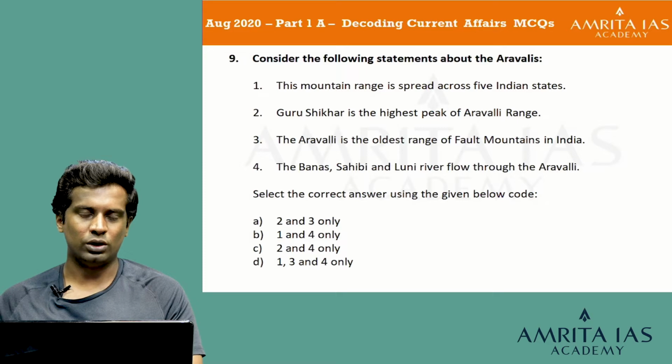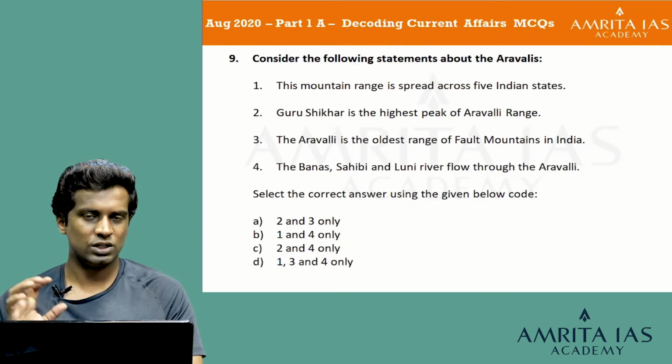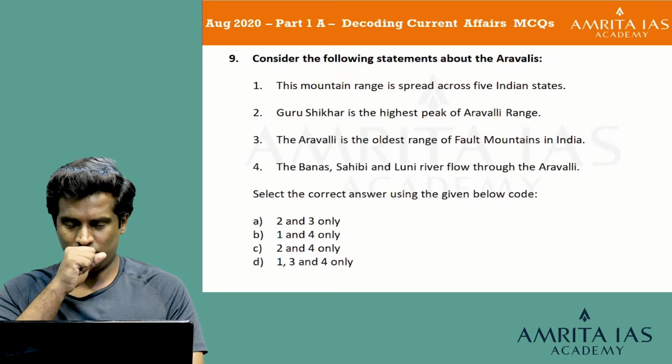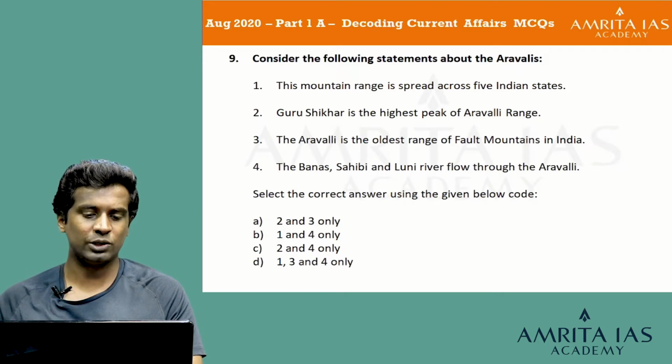So, talking about Aravallis, I would definitely say that the first statement, this mountain range is spread across 5 Indian states, is wrong because it starts from Delhi, extends through Haryana and through Rajasthan and ends in Gujarat. While learning about Indian physical geography, we will be learning about the Aravalli mountain range, and definitely you will know which are the states it passes through. So, excluding Delhi, which is considered to be a national capital territory, Aravalli is actually spread across 3 Indian states. So, I would say the first statement is wrong.